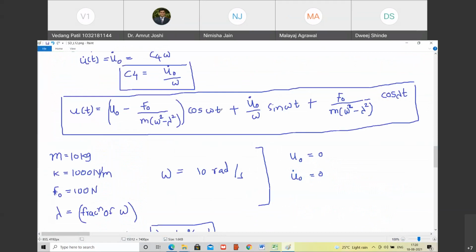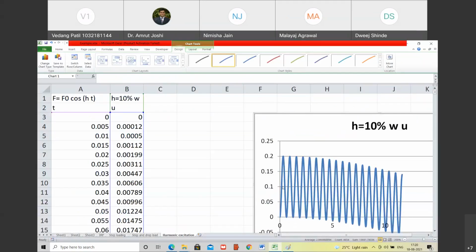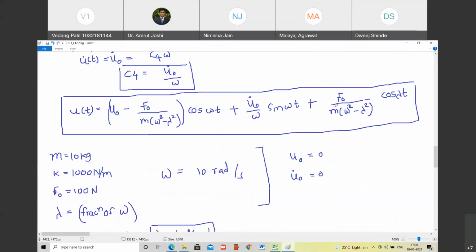When t equal to 0, what happens to the response? Tell me. This will become 1, है ना? Yes, sir. This will also become 1. So this and this will cancel. ये तो टर्म रहने नहीं वाला है क्योंकि u dot 0 है. It will become u0. So t equal to 0 को तो सही है. उसके बाद ये क्या हो रहा है? कहाँ कुछ गड़बड़ की है क्या? देखो.